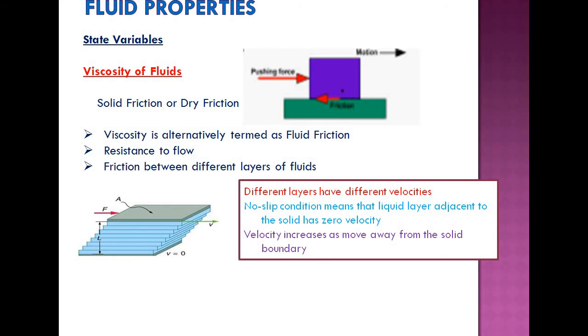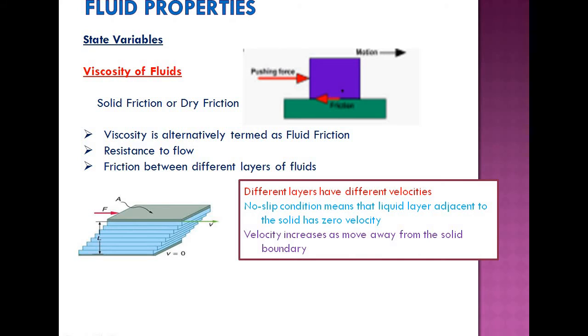One layer is pulling back the layer above it. That means it is offering a viscous resistance, so its velocity reduces. So from bottom to top layer there is a velocity profile. The bottommost layer is at 0 velocity, and the layer just above it has a higher velocity, and that goes on. And free stream velocity is the velocity of the layer at the surface if it is an open channel flow. That means velocity increases as we move away from the solid boundary.